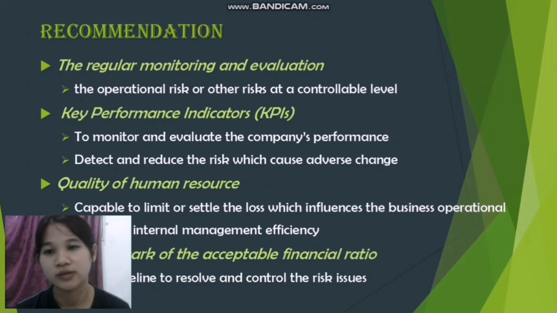Next are the recommendations. Parkson should regularly monitor and evaluate to ensure the operational risk and other risks are at a controllable level. Parkson also should set key performance indicators to monitor and evaluate company performance. The company also should emphasize the quality of human resources. Parkson also should set a benchmark of acceptable financial ratios as a guideline to resolve and control risk issues.